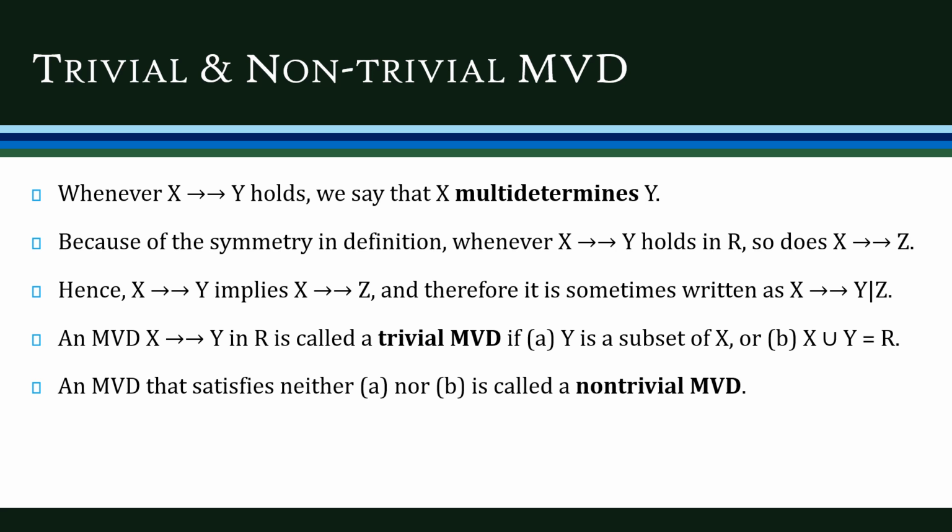Okay, fine. Now let's look into trivial and non-trivial MVD. An MVD X double implies Y in R is called a trivial MVD if Y is a subset of X or X union Y is equal to R. Either one of these conditions should be satisfied. If neither of these conditions is satisfied, then it is called a non-trivial MVD. So an MVD that satisfies neither condition A nor B is called a non-trivial MVD.